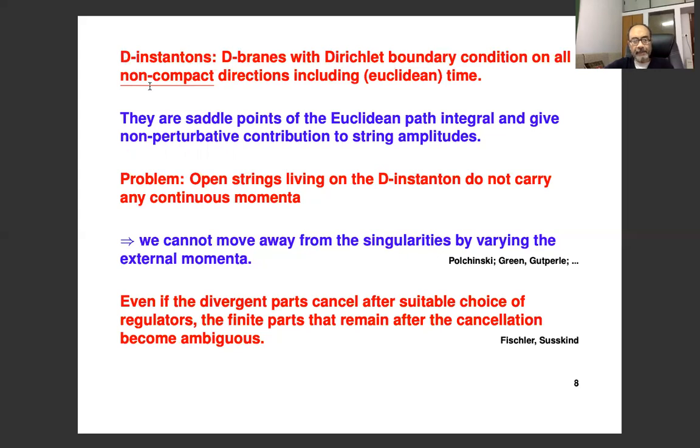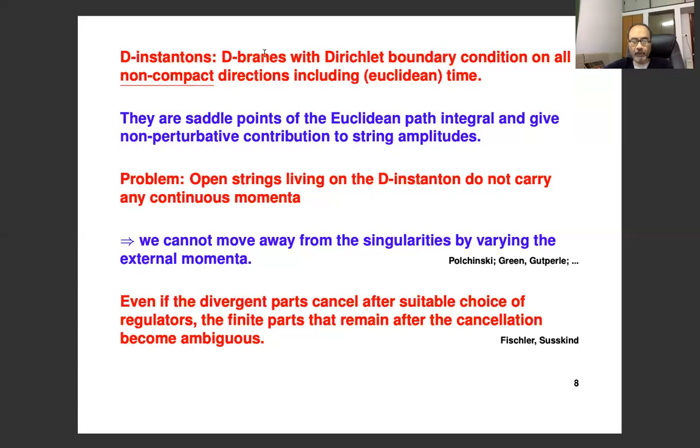And the physical interpretation of D-instantons is that they are saddle points of the Euclidean path integral, and they give non-perturbative contributions to string amplitudes. So we can study them. We can calculate amplitudes in the presence of D-instantons in the standard way, as you do for D-branes. However, the problem that we face here is that the open strings that live on the D-instanton do not carry any continuous momentum, because we have imposed Dirichlet boundary condition on all the non-compact directions.